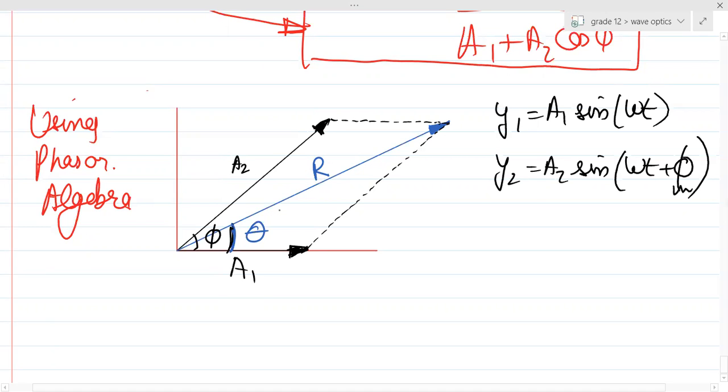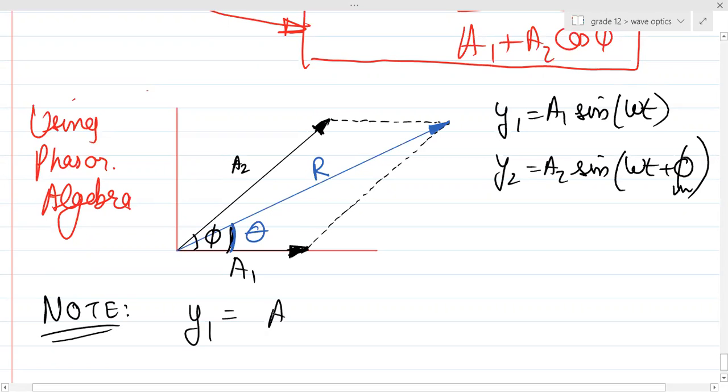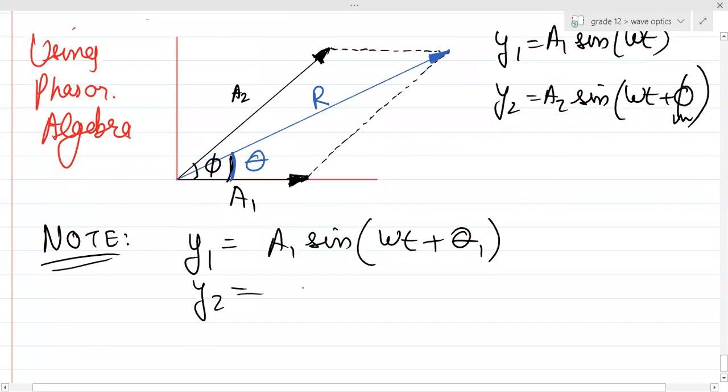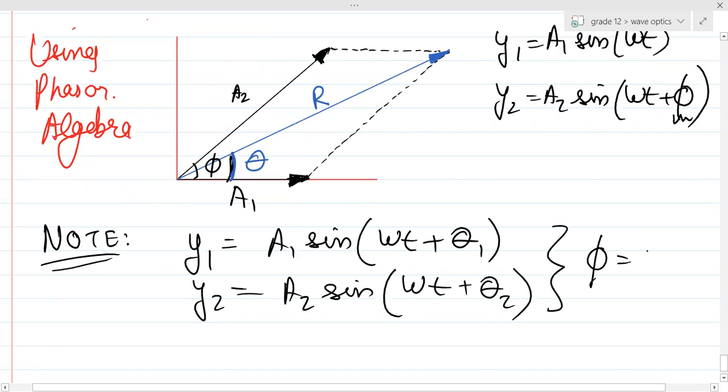Please remember, note, sometimes it might happen that your y1 equation is given as a1 sine of omega t plus theta 1, and your y2 equation is given as a2 sine of omega t plus theta 2. That implies this phasor is at an angle theta 1 and that phasor is at an angle theta 2. So here also I can calculate the phase difference: theta 2 minus theta 1, right?